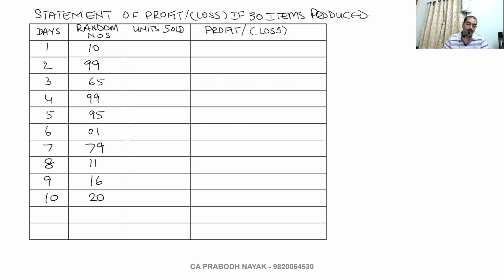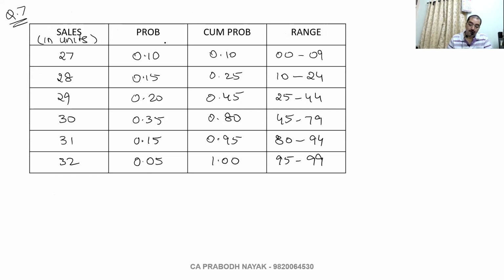Tell me the units now. Random number 10, that means it is 28. Random number 99, so it is 32.